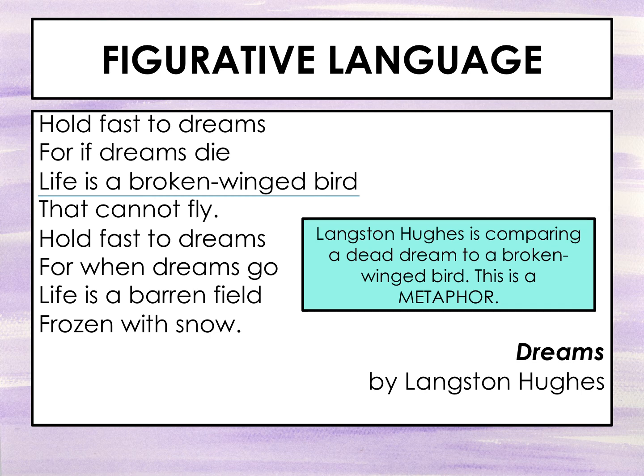So the first one, he's comparing life to a broken-winged bird. This is a metaphor. And our other one is when he says life is a barren field, frozen with snow. In your notes, I want you to write what you think that this means. What does he mean when he says that life is like a broken-winged bird or a barren field frozen with snow?